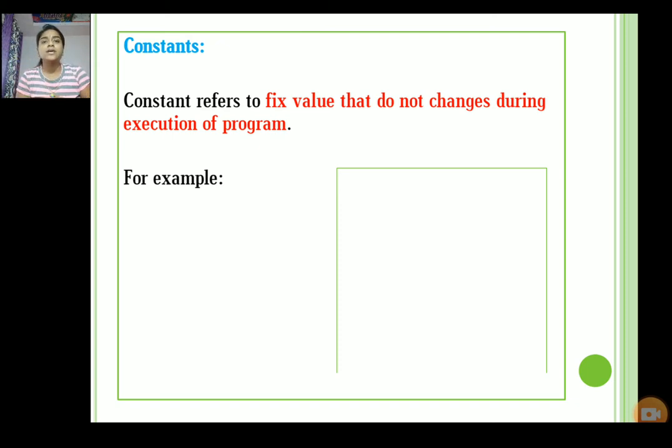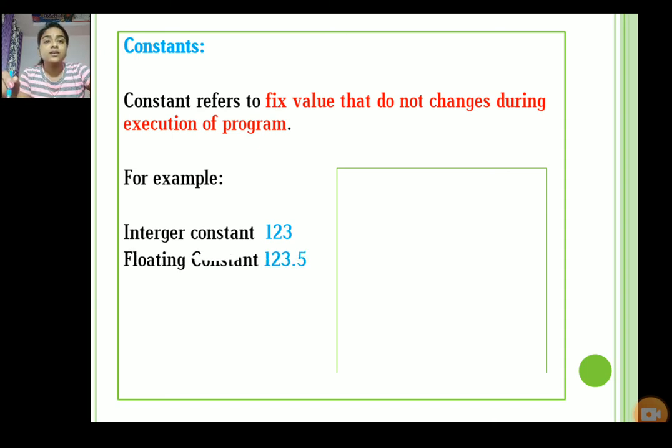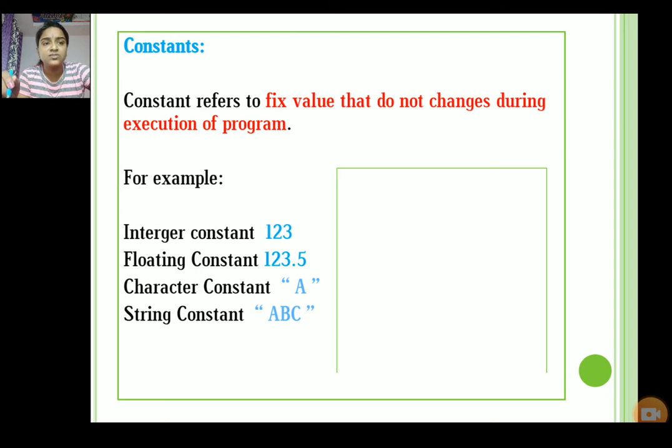For example, there are integer constants, float constants, character constants, and also string constants. See the examples: integer constant 123, float constant 123.5, character constant 'a', then string constant "abc". So these are the constants.